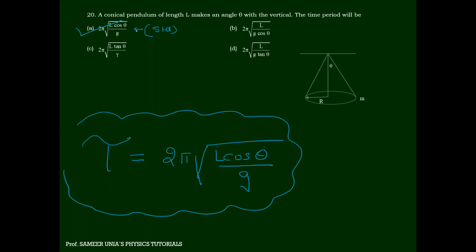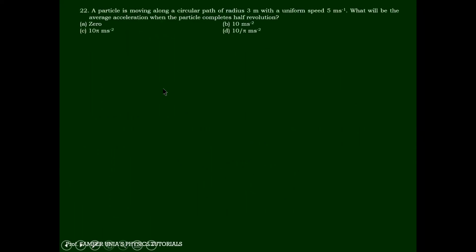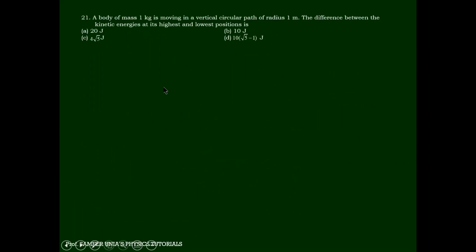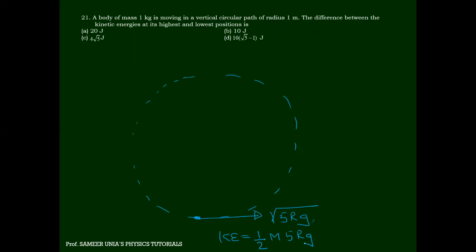21. A particle is moving in a vertical circle. The difference between the kinetic energy at the highest point and the lowest point. Look over here. Can anyone tell me how much is the minimum velocity over here in a vertical circle? Under root 5 rg. Kinetic energy will be half m v square, so the square becomes 5 rg. That is the bottom point.